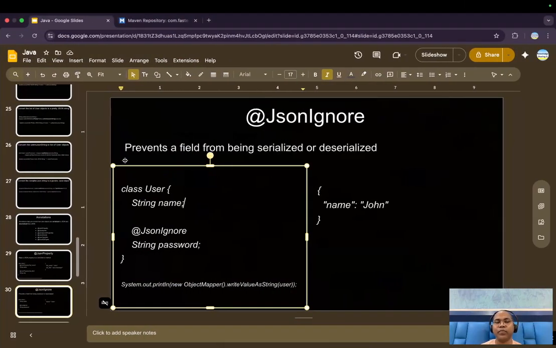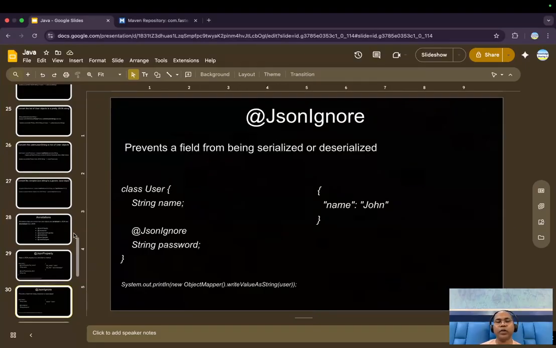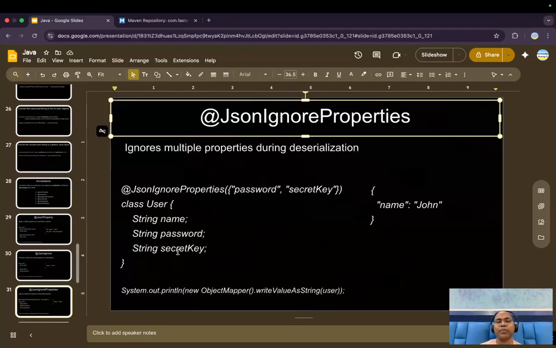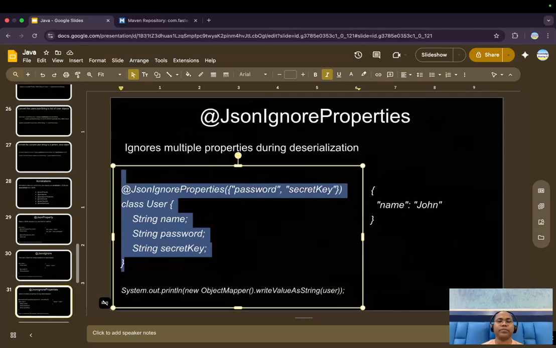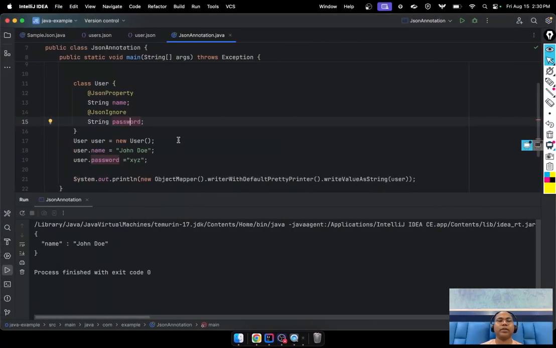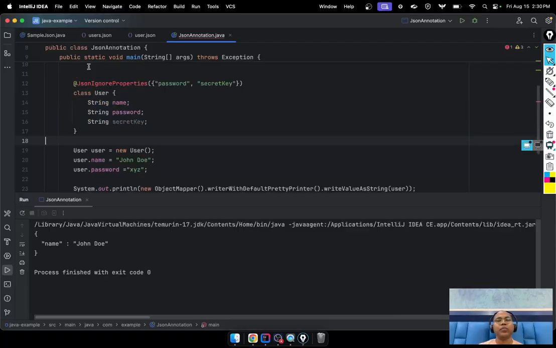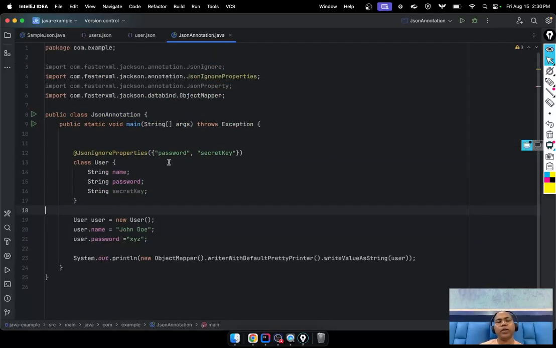Maybe ignore this field, maybe ignore multiple. Let's say we have multiple fields. Then instead of JSON ignore, you can say JSON ignore properties. Let's give it like this on the class. What ignore properties tells us is to ignore. So if these are two fields, the two fields are going to be ignored, and others are considered.